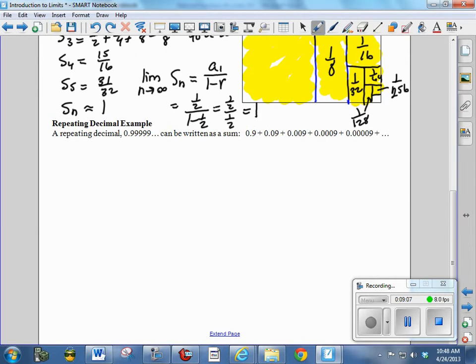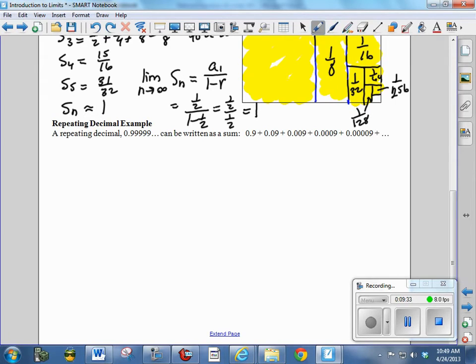Now this last example is, to me, the most convincing that something that's going to infinity actually ends up equaling something. We have the repeating decimal 0.99999, and it can be written as 0.9 plus 0.09 plus 0.009 plus 0.0009, etc. And you can see that we have here a geometric sequence.